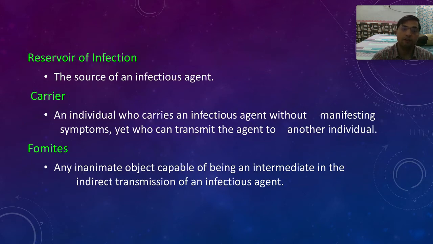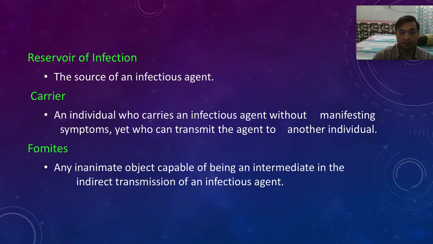Then we have reservoir of infections. Reservoir means the infectious agent lives in a particular source. For example, for this coronavirus, the source is sometimes said to be the bat or pangolin. So these are reservoirs of infections. The infection stays in such organisms, and that infection transmits from there to humans. Then we have carriers. Carriers are individuals who don't have any symptoms, but they are highly infectious. They can spread the infections around them.